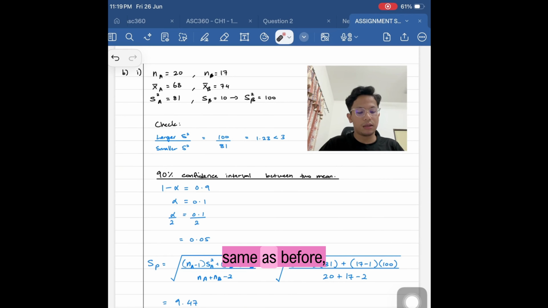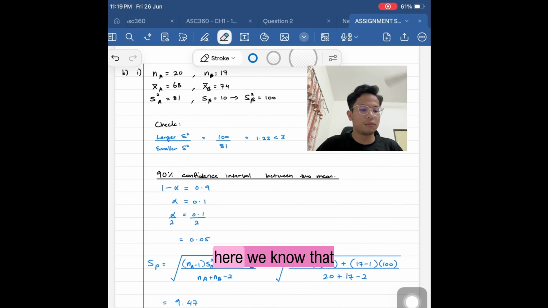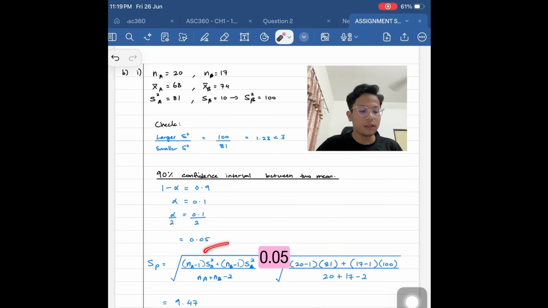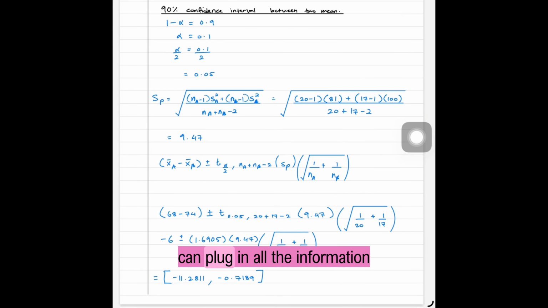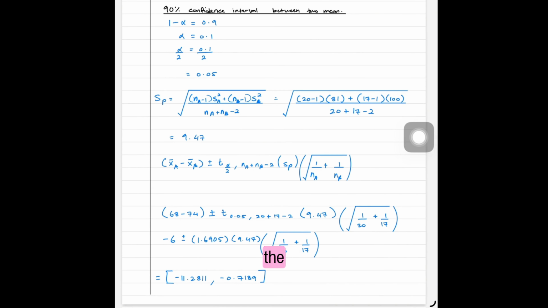Same as before, we need to find the alpha over 2. Here we know that the alpha over 2 is 0.05. But this question requires us to do an extra step, which is to find the S-pool. To find the S-pool, we need to plug in all the information that was listed into the S-pool formula, and we get the S-pool value of 9.47. Then we can plug in all the information from previously into the formula to find the interval.